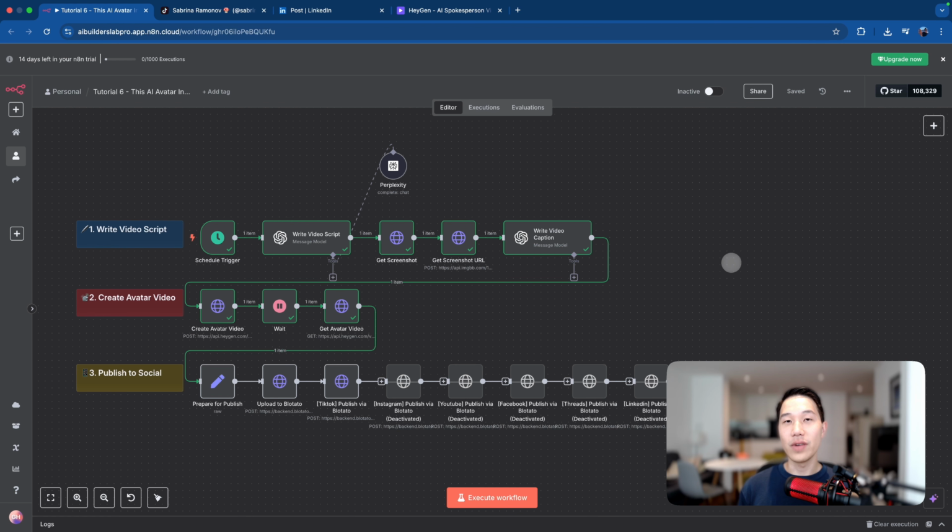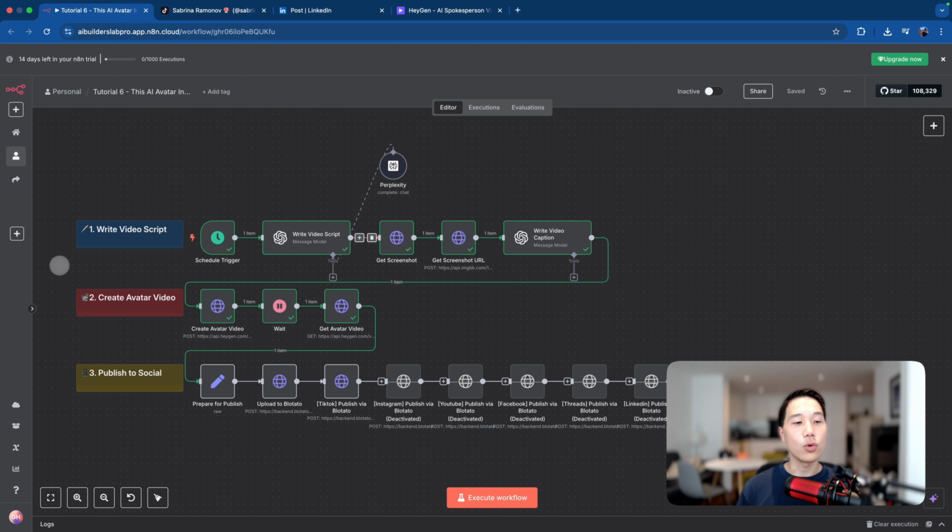That's why today I'm very excited to share with you a new automation that I've built so that you can replicate these video creations with a 3-step process. The first step will be to create a video caption and also a post caption for the social media post by utilizing Perplexity search, so that we can search for a viral trending news article, in particular about artificial intelligence, and also generate a screenshot automatically with that news.